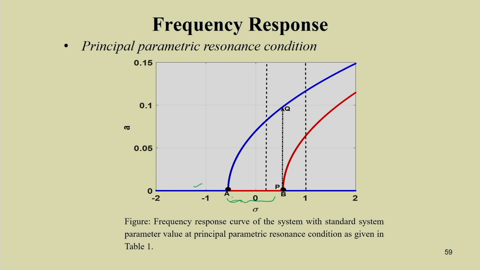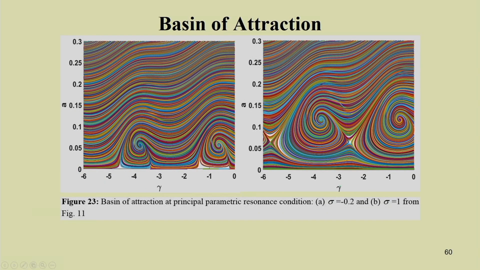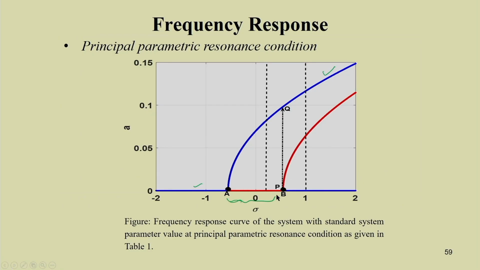It will work from A to B, and after B also it may work, but after B it has two states: one trivial state and one non-trivial state. That you can clearly see from the basin of attraction. At 2 points the basin of attraction has been plotted, one here and one here.